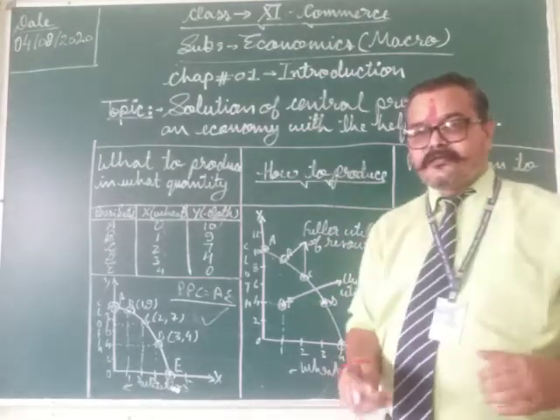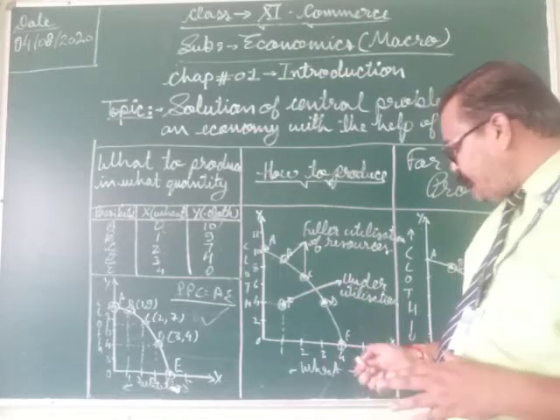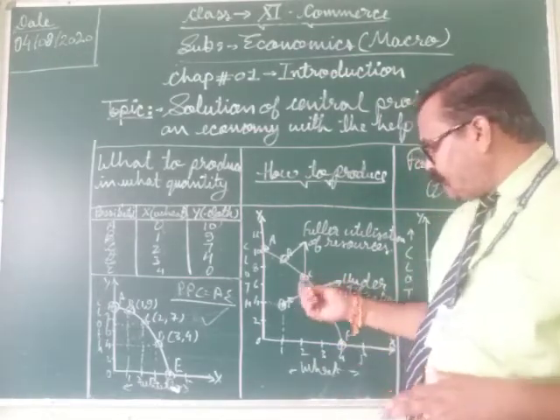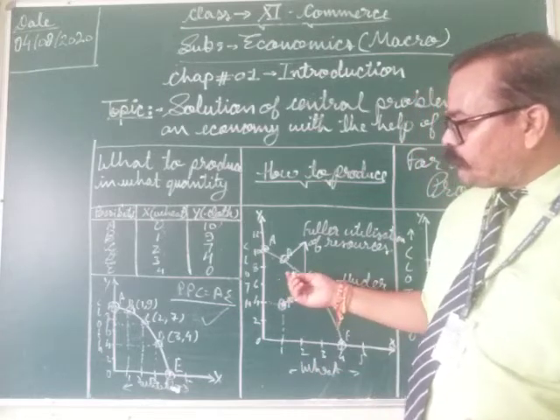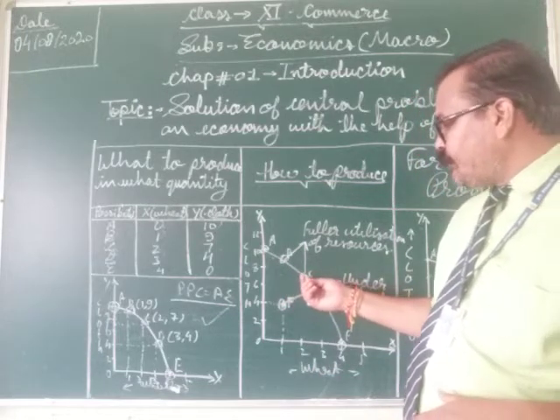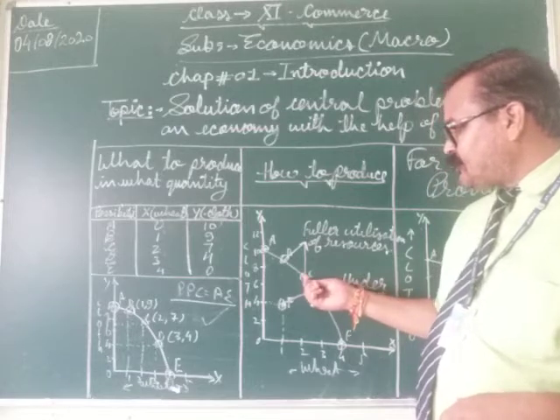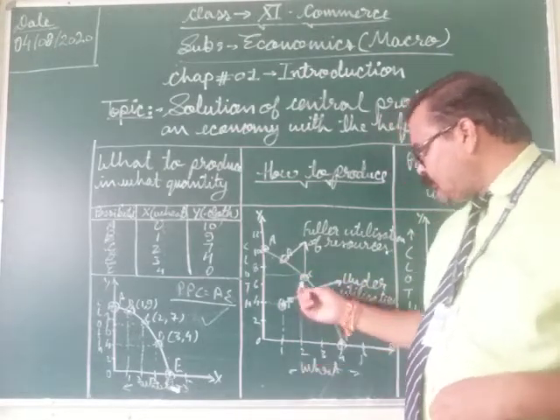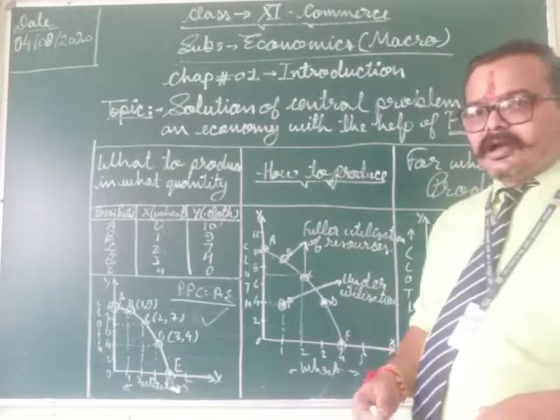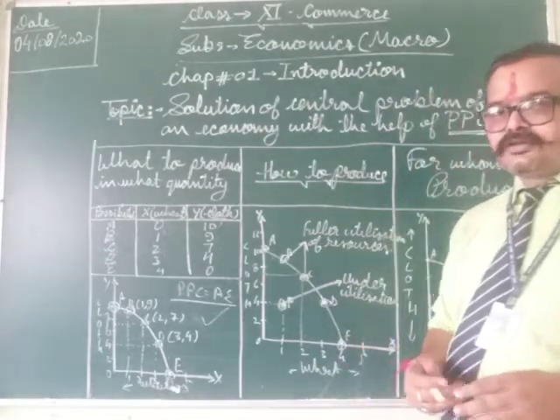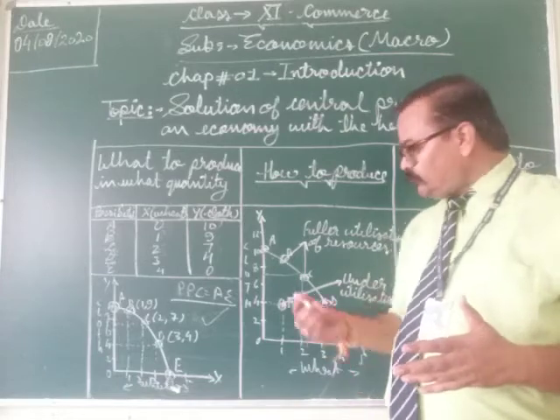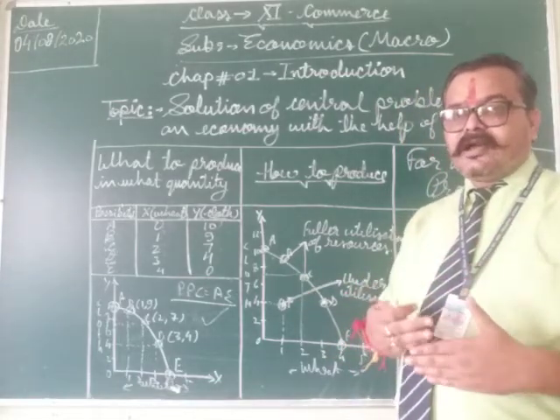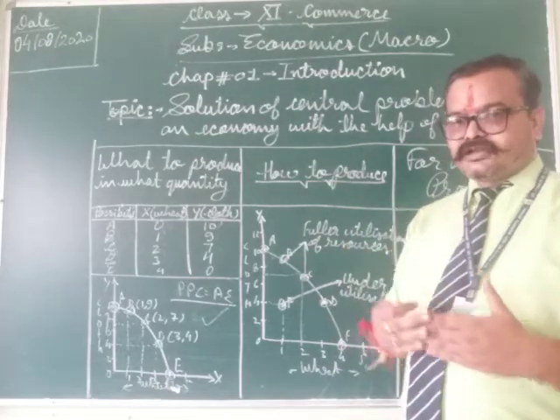Students, for example, at the point D or C, 2 units of wheat and 7 units of cloth are being produced. So students, this combination represents the efficient use of technique of production.